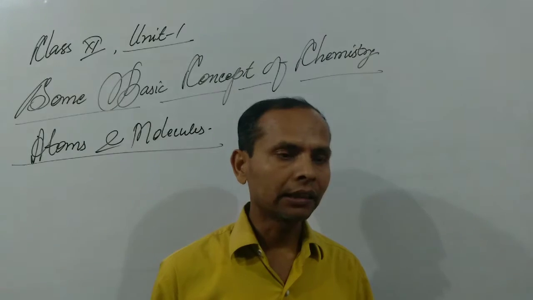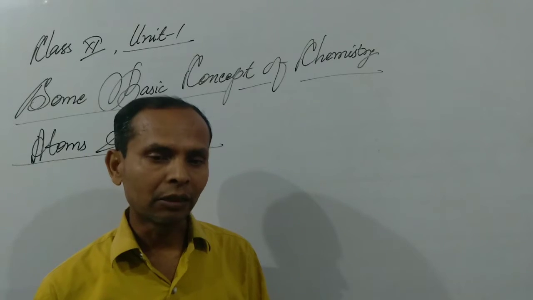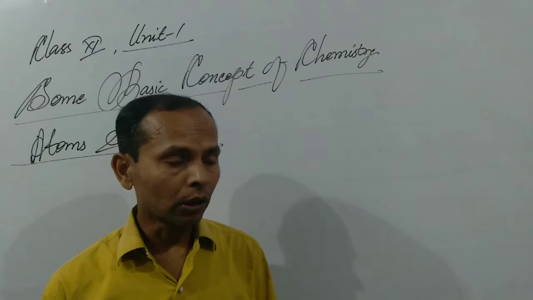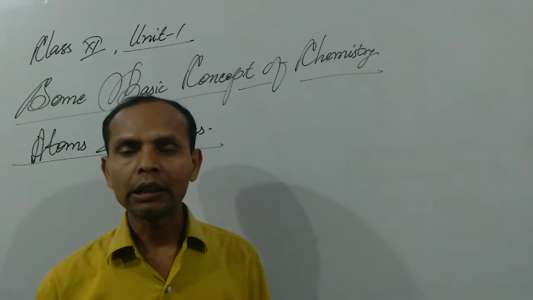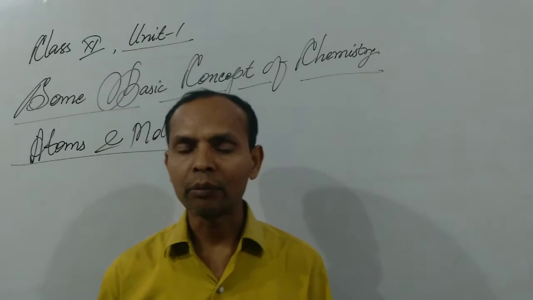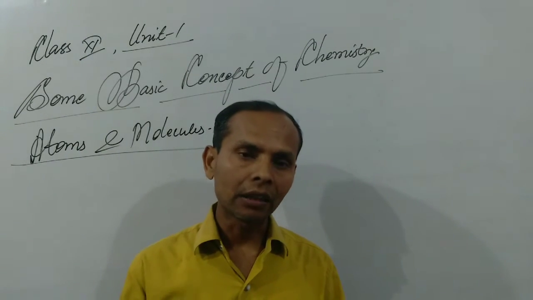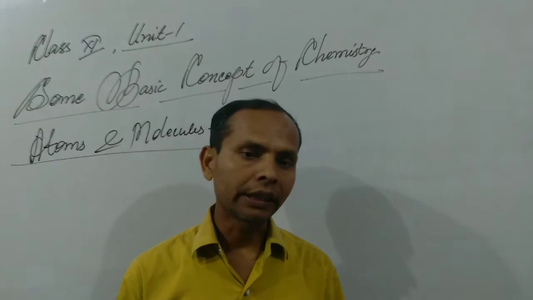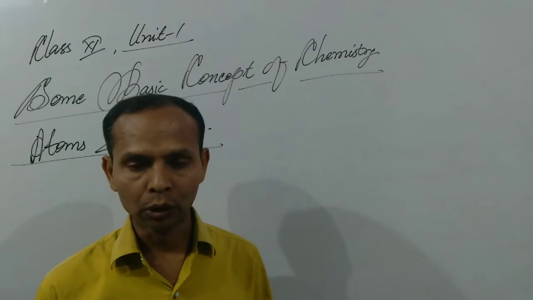So we can define the term atom in this way. This is the smallest particle of an element that can take part in a chemical reaction. We know only the atom of any element can take part in a chemical reaction. But a molecule is the smallest particle of a substance, either element or compound, that cannot take part in a chemical reaction. These are the differences between atoms and molecules.